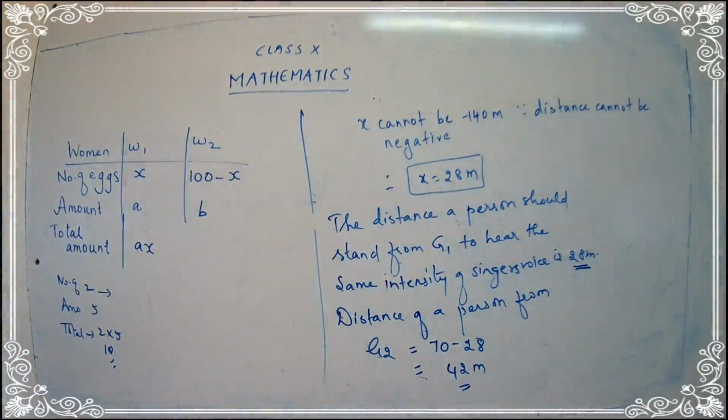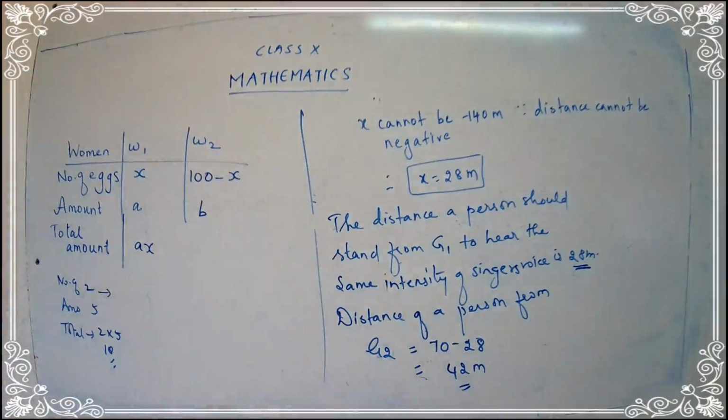So what are you going to say? The total amount will be Ax. Clear? Okay. Now let's come to the second one. What will be the number of eggs she is having? The second woman has 100 minus x eggs.